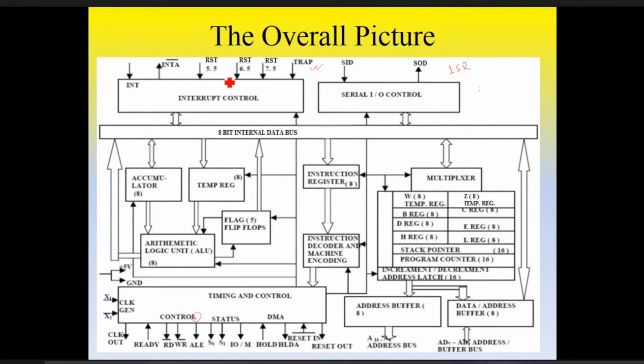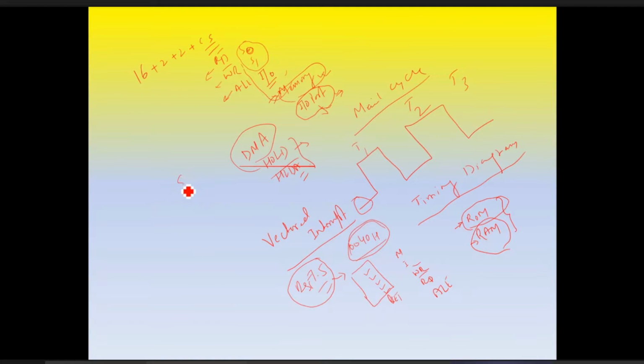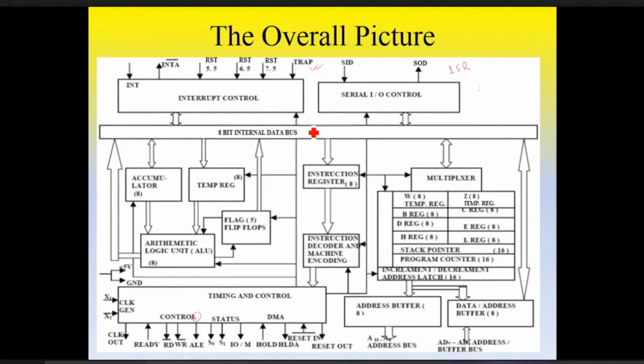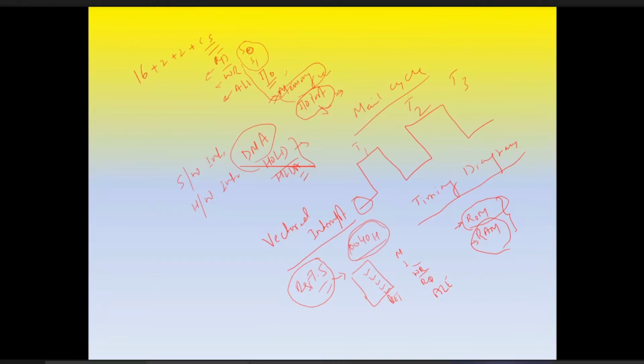Here also, we have software interrupts as well as hardware interrupts. Whatever we are providing with the pins comes under hardware interrupt. In case of software interrupts, we have RST 0, 1, 2, 3 up to 7. These come under software interrupt because we can write them in the program also.